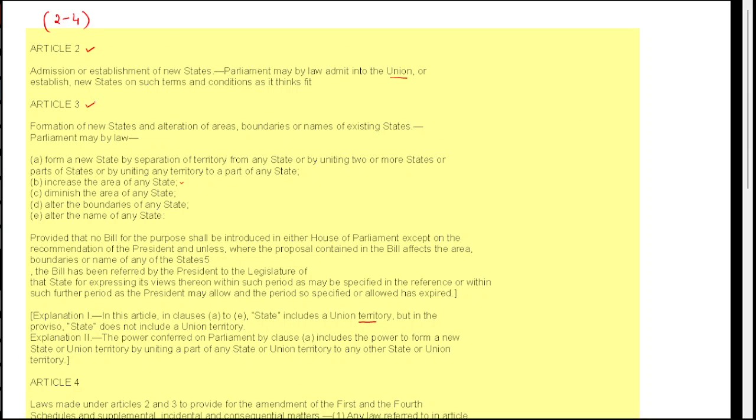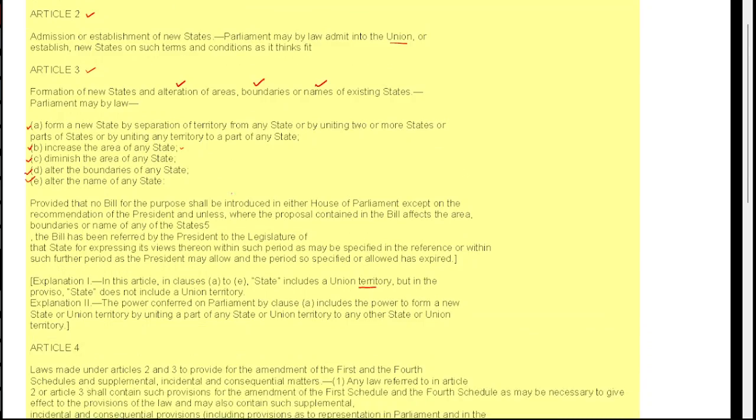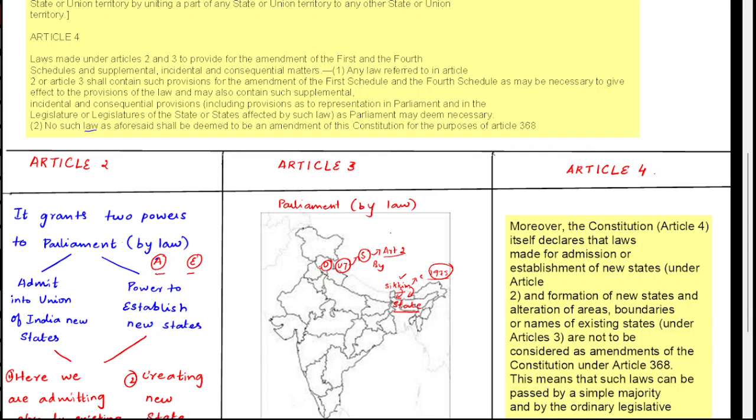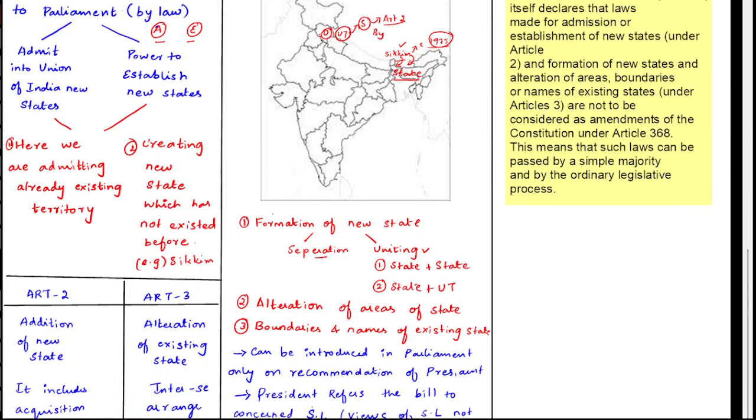Let's go into Article number 3. Article number 3 lets you form new states within the territory of India. How? By altering the areas, altering the boundaries, and you can change the name of the existing states. It has 5 clauses, A, B, C, D, E. It talks about how you will form a new state from within the territory. Okay. So I'm going to explain it here clearly. We can do it in 3 ways.